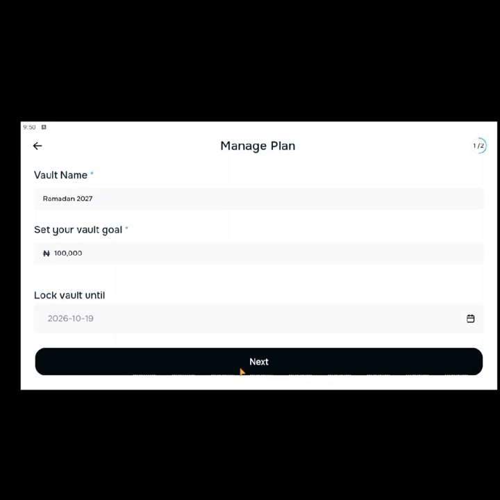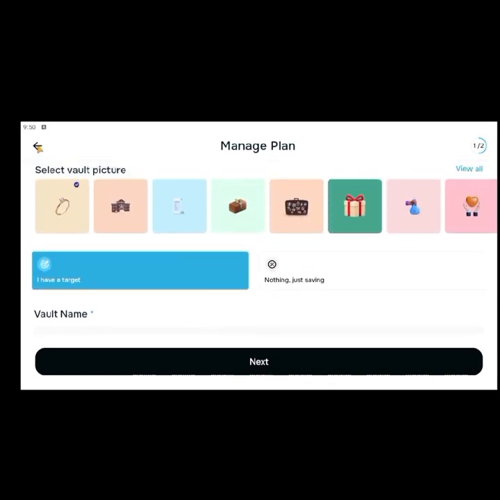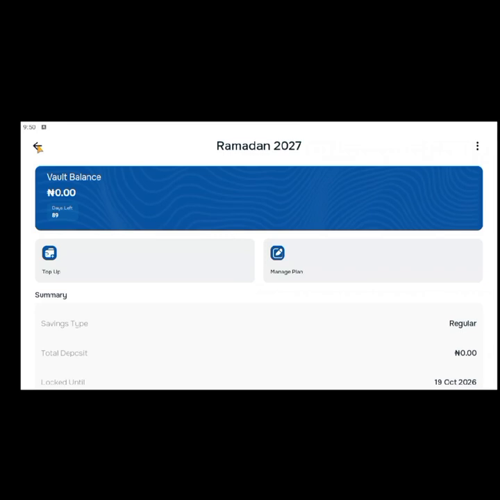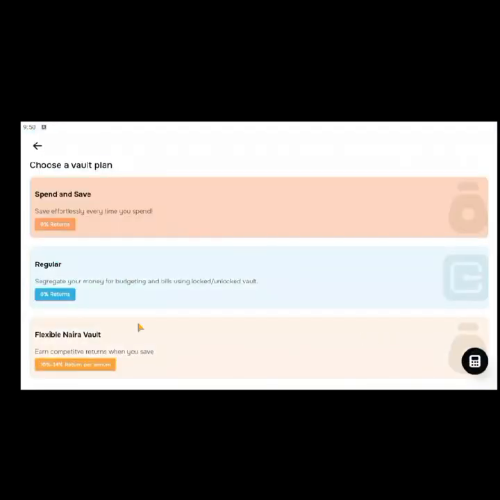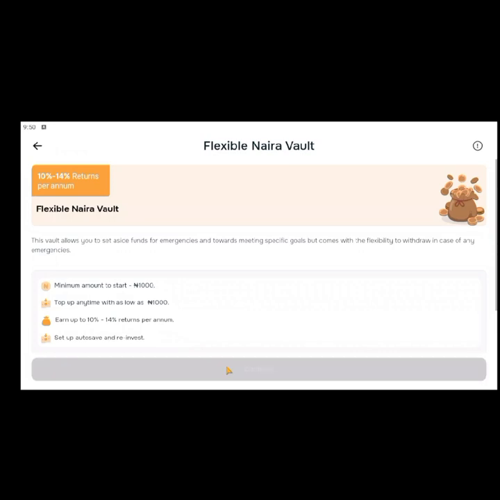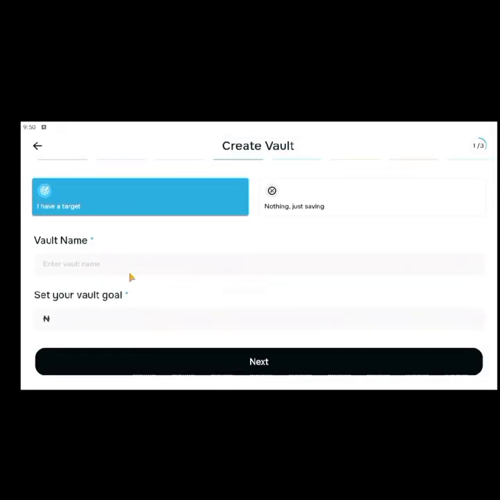So you would see that, wait, where are we? I think we are in a different place now. How do we even get here? Wow, I think there was an error somewhere. So I created a new one. I clicked on plus, then flexible Naira vaults, then continue. So create a new vault.